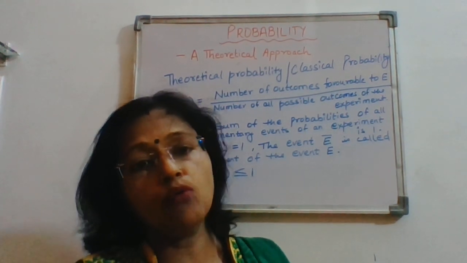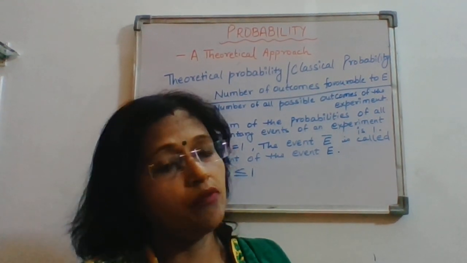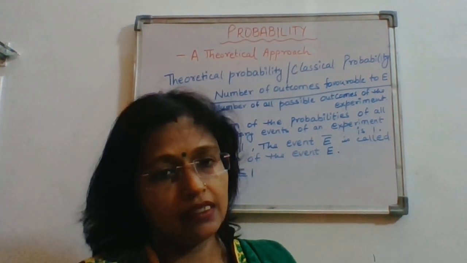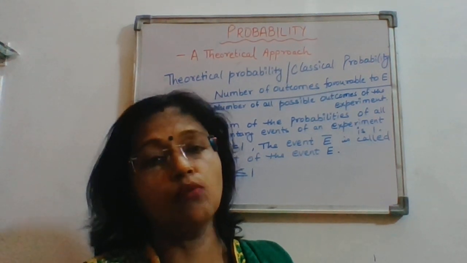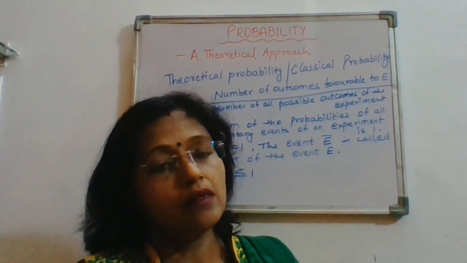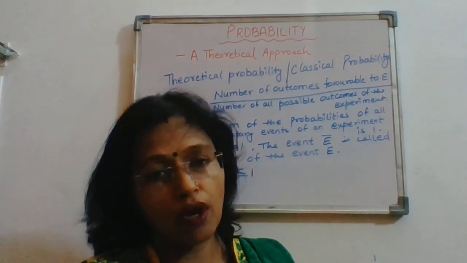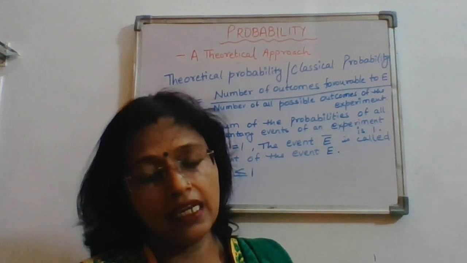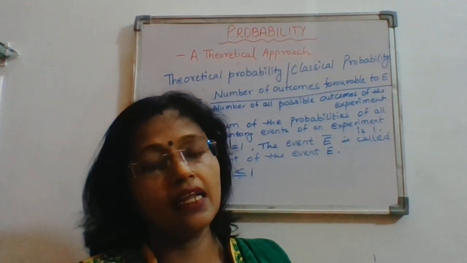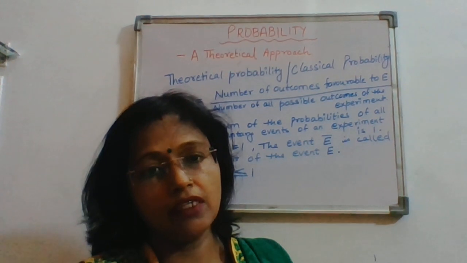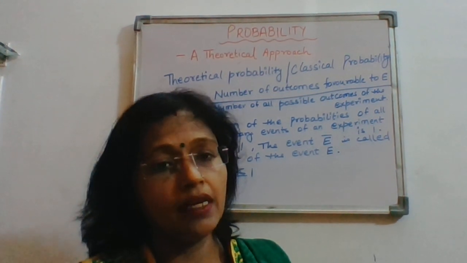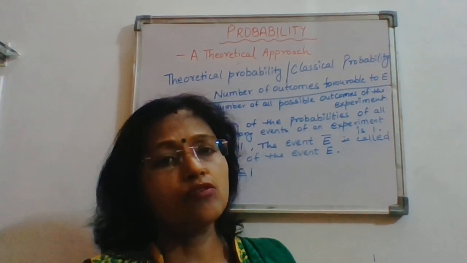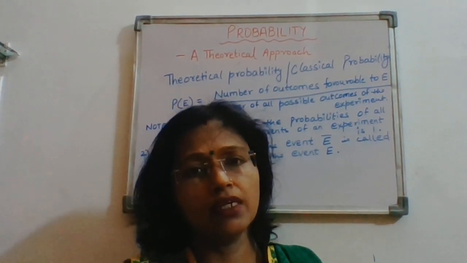Equally likely outcomes are said to occur when there are equal chances of getting each outcome of an event, like tossing of a coin, because we will be getting either head or tail, so that is also known as an unbiased event. Because a coin can give only the result head or tail. So in this we are going to do the theoretical approach.